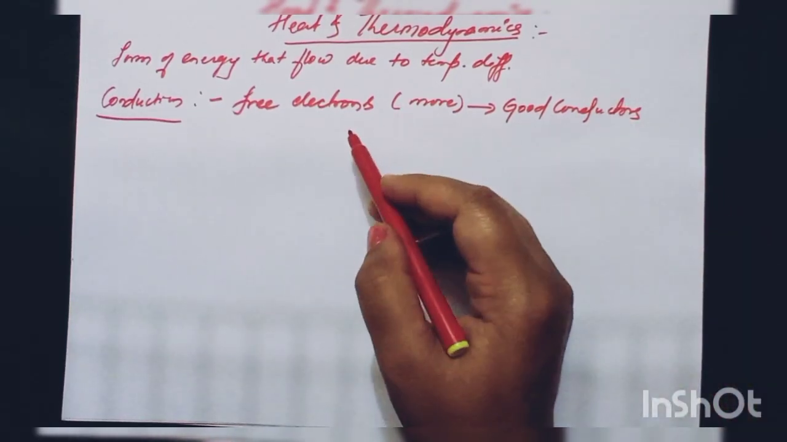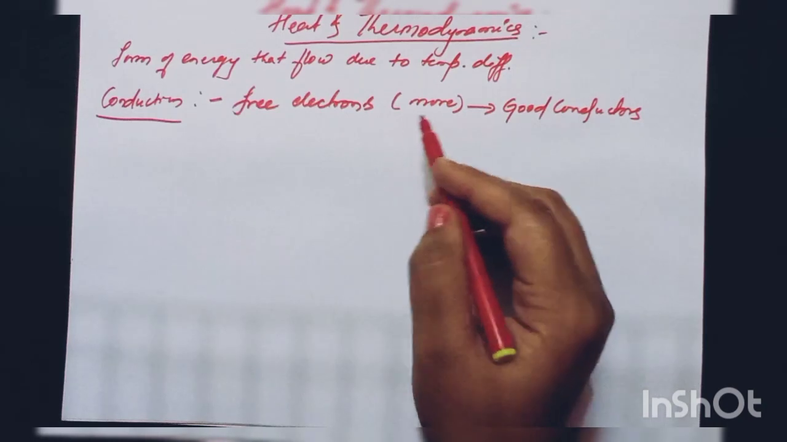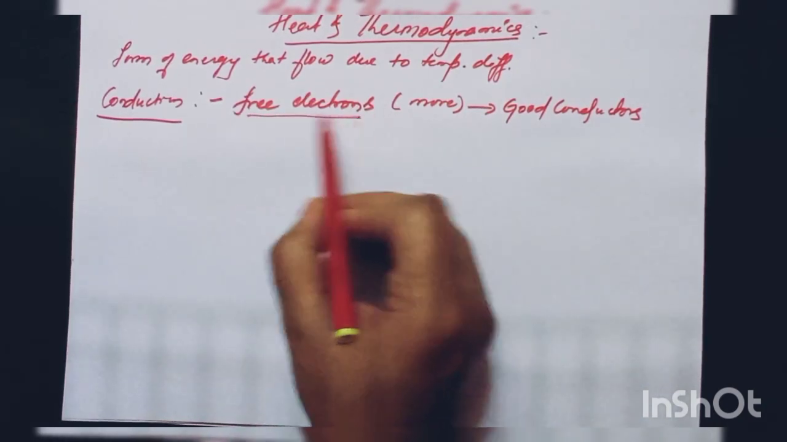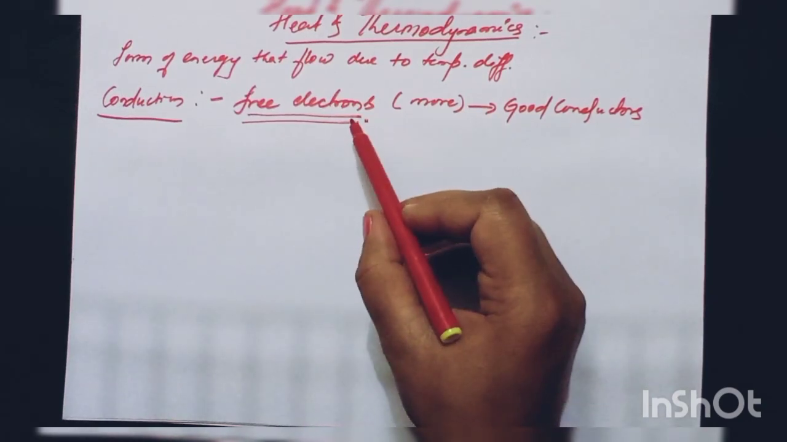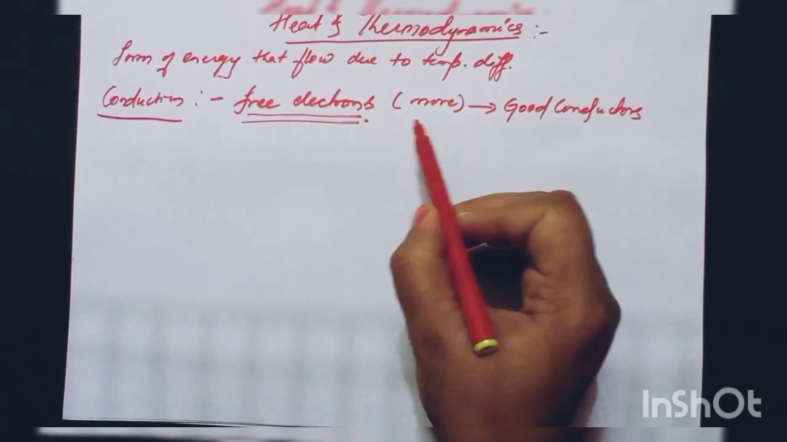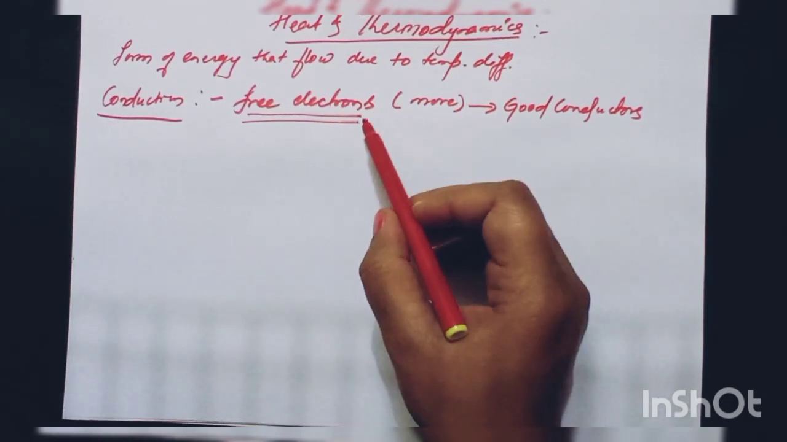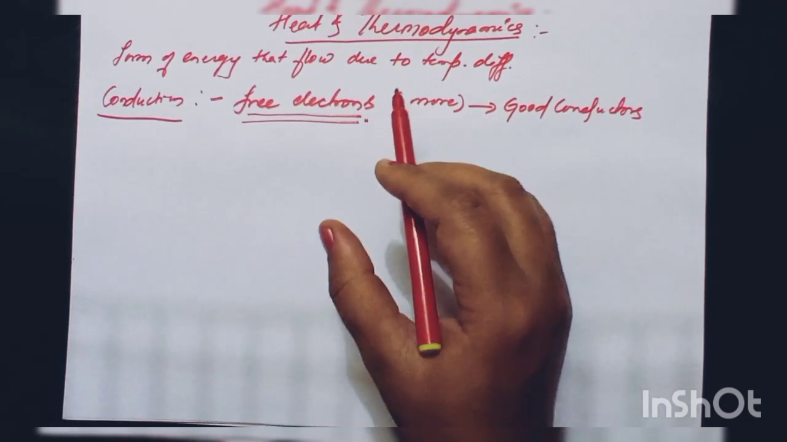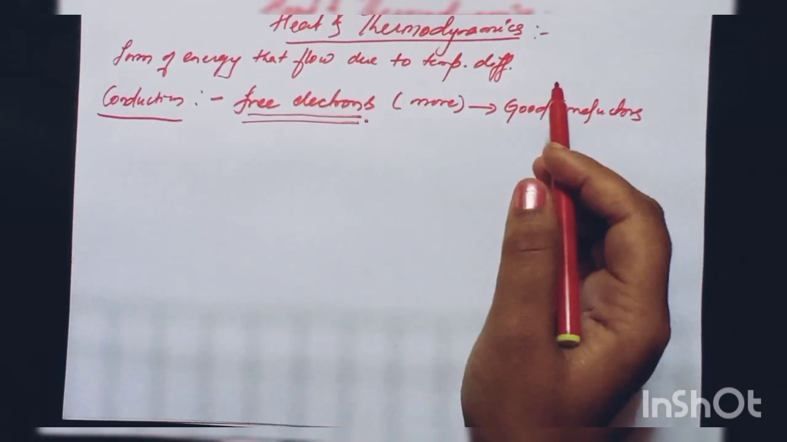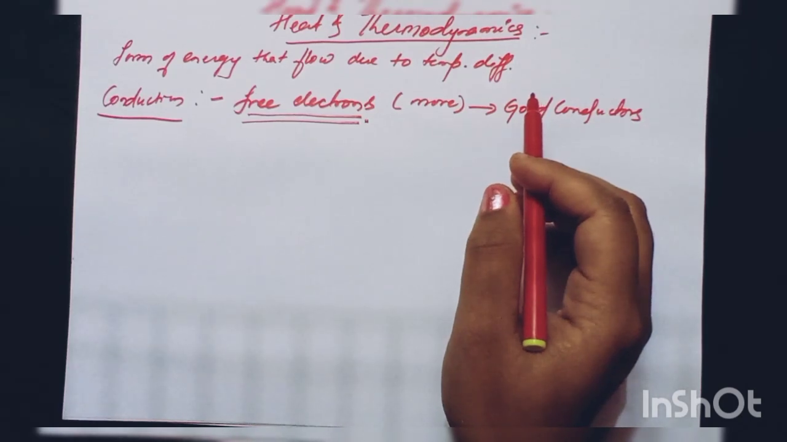And if less number of free electrons are present, then it is a bad conductor because the electrons are not available to transfer heat. So this transfer occurs due to the collision of one electron with another electron, and during the collision they transfer energy, and this energy is transferred from hot body or hot end of one side of the conductor to the cold end of the conductor. So this is what is conduction.